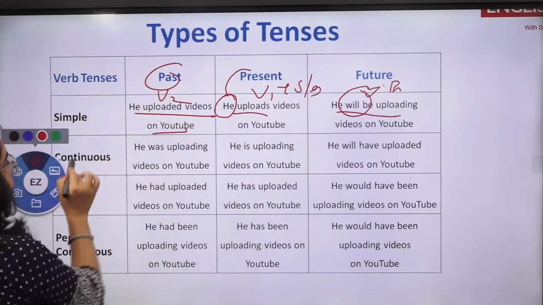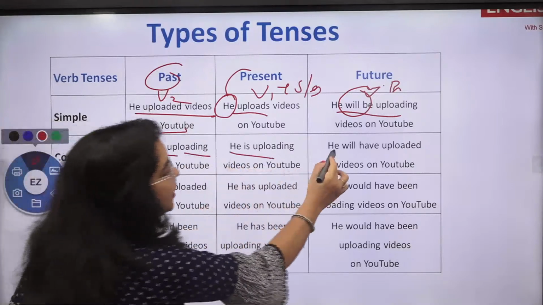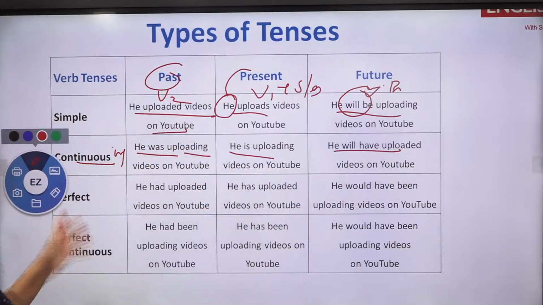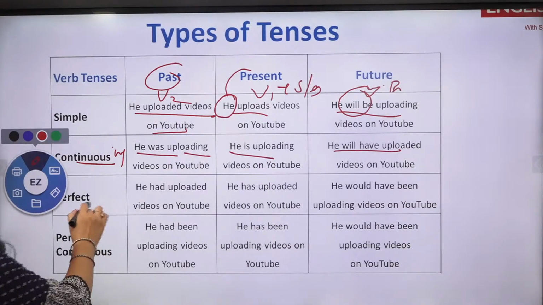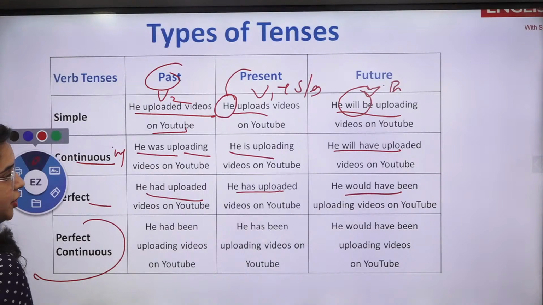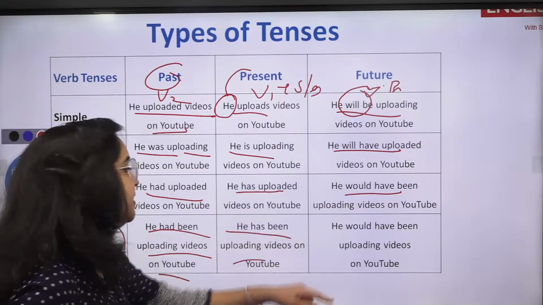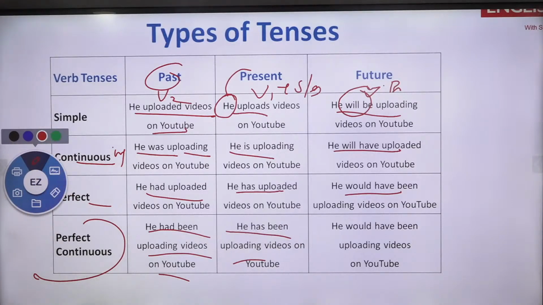Same way, if it is continuous, ing would be there, right? He was uploading, is uploading, will have uploaded, right? So it is for the future continuous one. Perfect: had, has, the same thing, would have been. Same way, perfect continuous. So what will come? He had been uploading videos on YouTube. He has been, and he would have been uploading videos on YouTube.